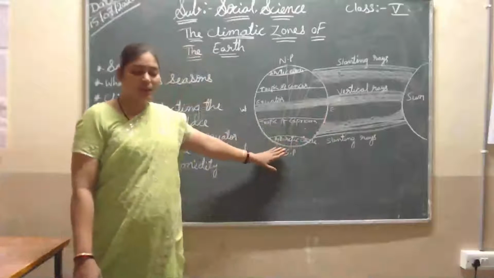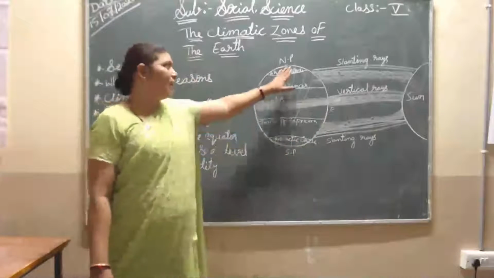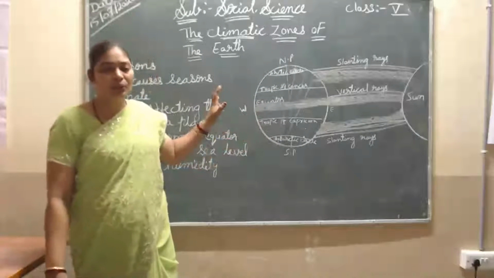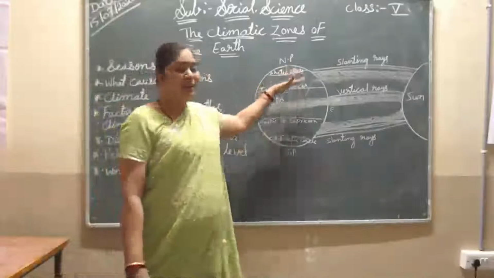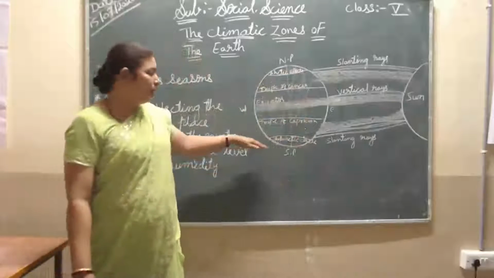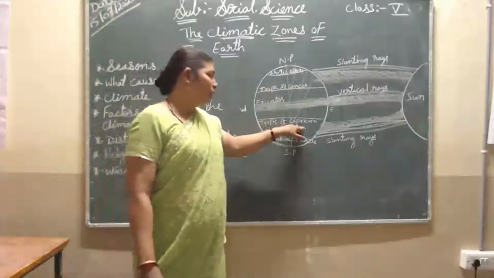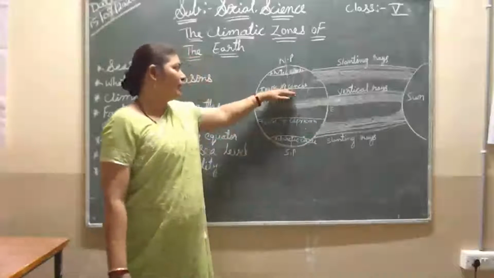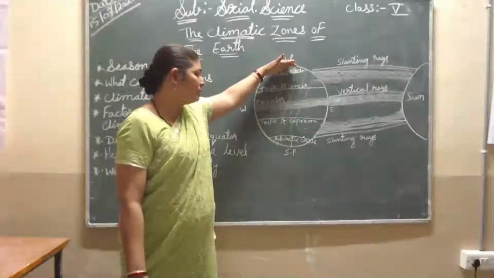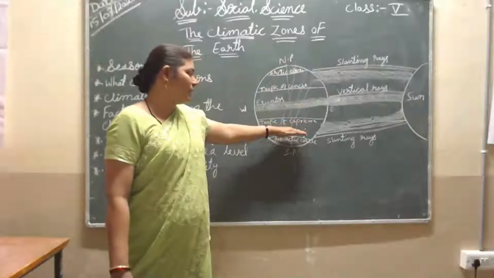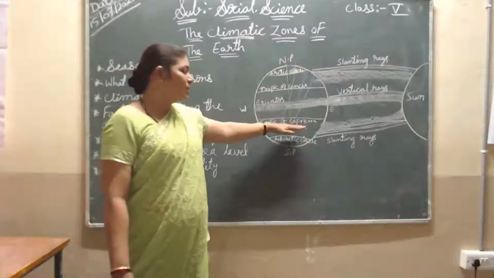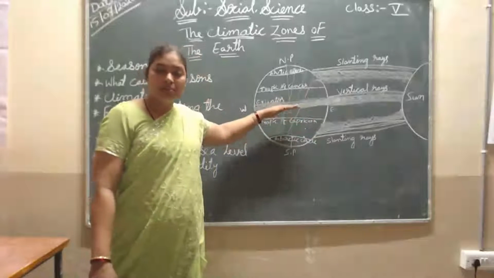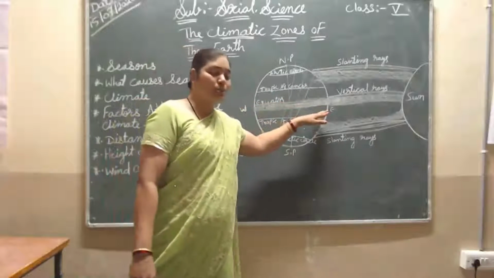So that's why these areas are not getting more heat, so that's why here it is too cool. These two places are covered by ice only. But here, Tropic of Capricorn is in the southern hemisphere, and Tropic of Cancer is in the northern hemisphere. So these two hemispheres are moderate. The middle line, that is the equator, is too hot.